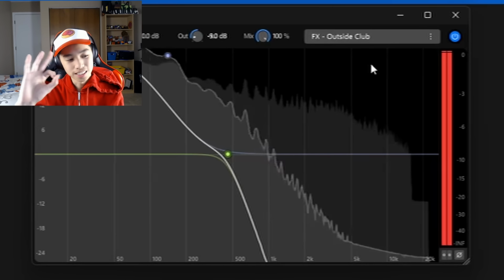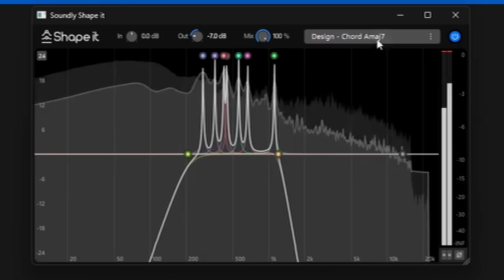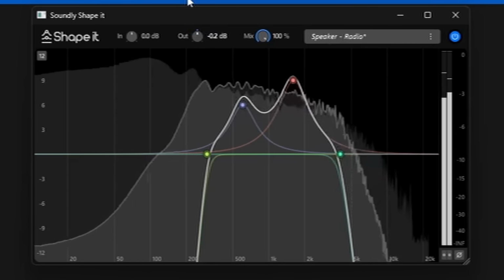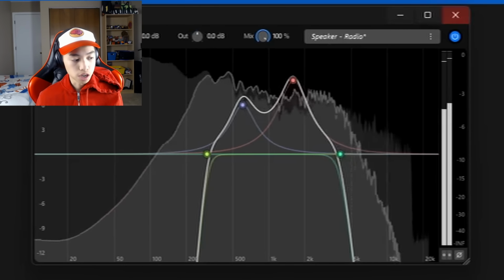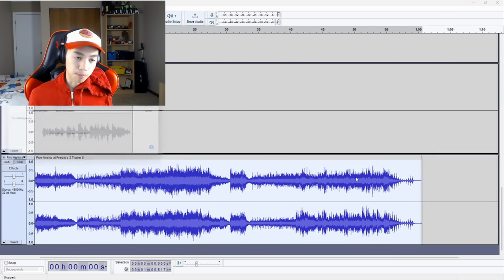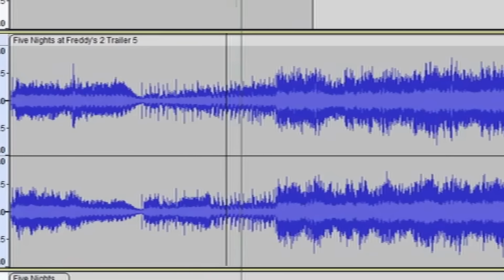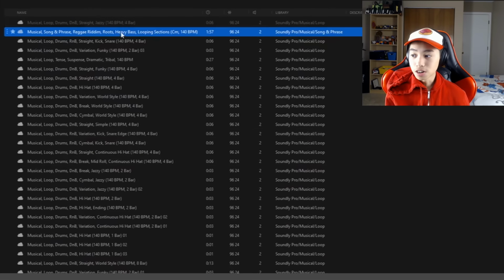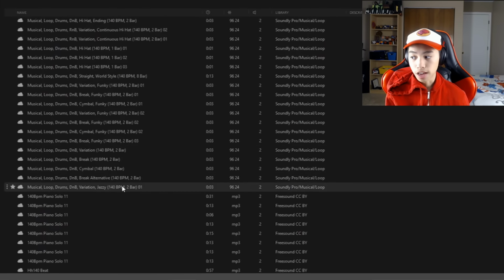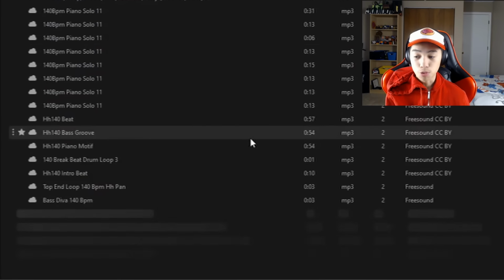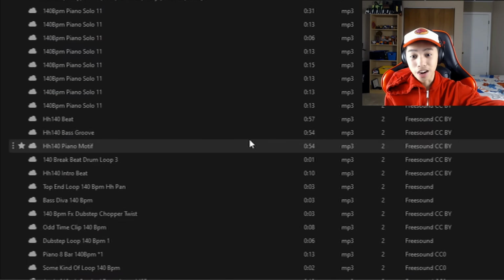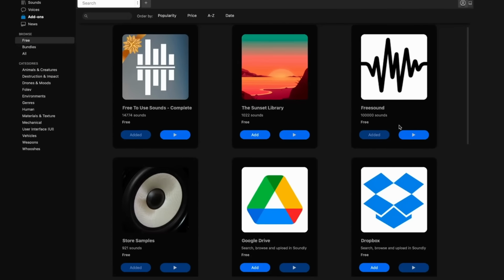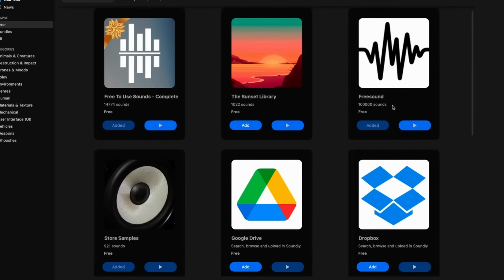I think this is good, guys. For the music, I really like the radio preset. I wonder if we could add like a 8-bit beat. I actually don't know what the BPM of this is, so 139, 140 BPM. Here's all the beats found within the Soundly library, and here's all the beats found within Freesound, which is an add-on because Soundly can integrate other sound websites into their program.